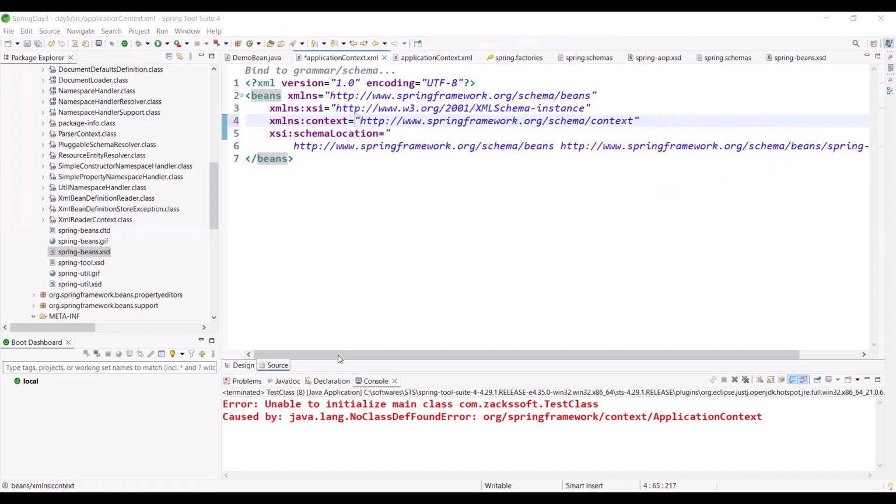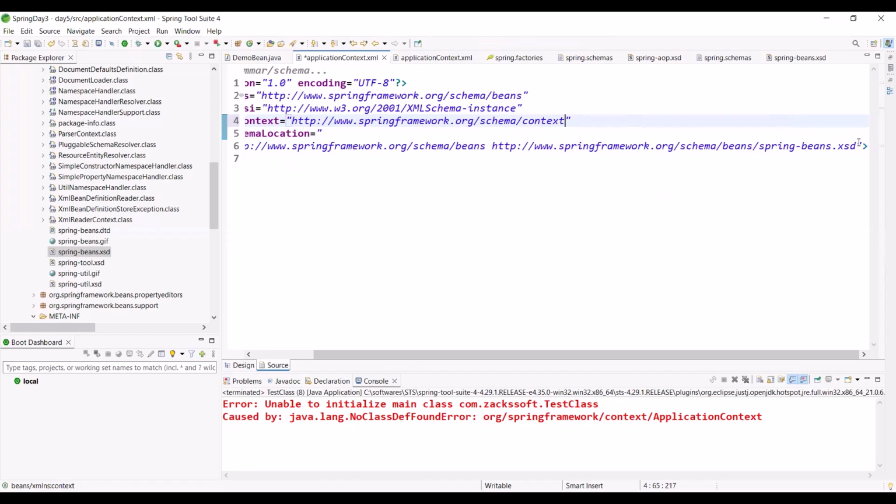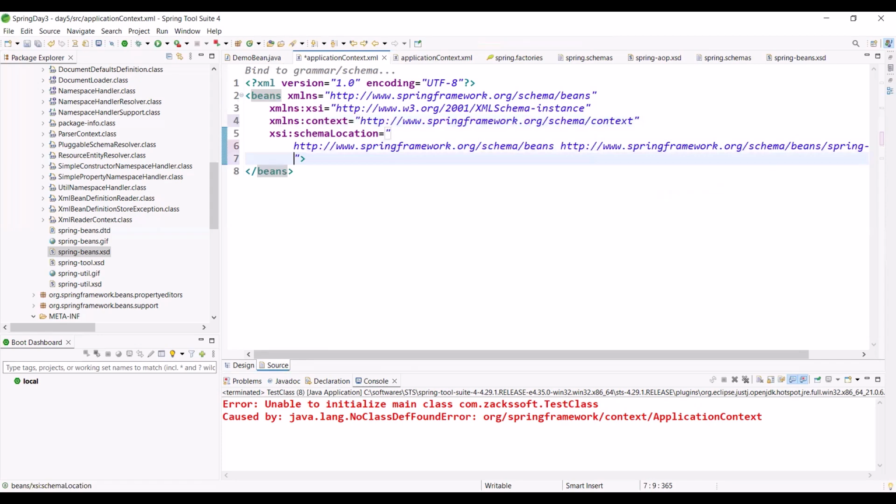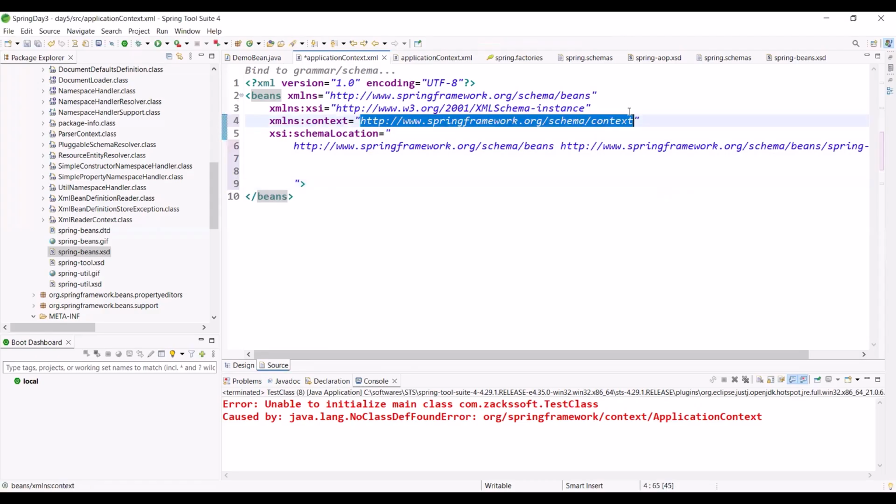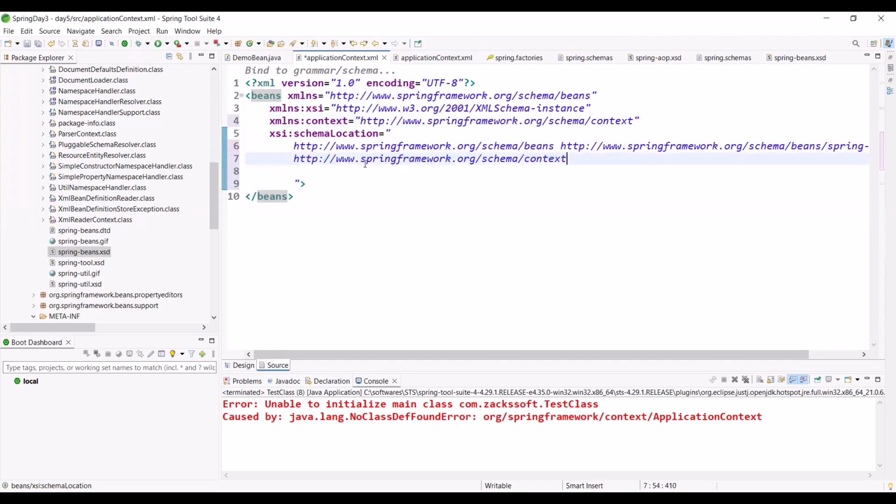In Spring, everything is same. And what will be the schema location? Simply this namespace, Control C and Control V, and we are telling, hey, this namespace points to this XSD path. Let me write, context. Simply the name is spring-module name.xsd. Nothing more than this.